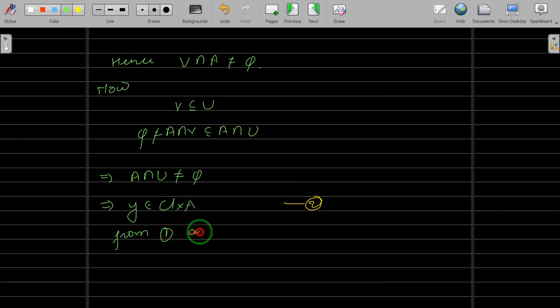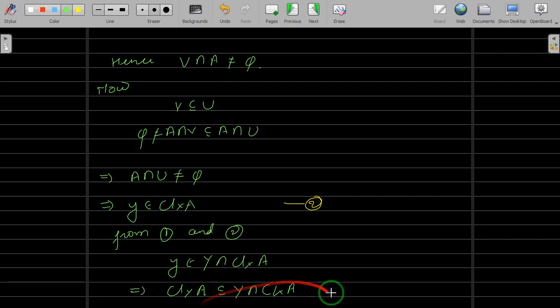From 1 and 2, y belongs to Y intersection closure of A in X. This implies the closure of A in Y is a subset of the closure of A in X. Okay, so you mark this as star.